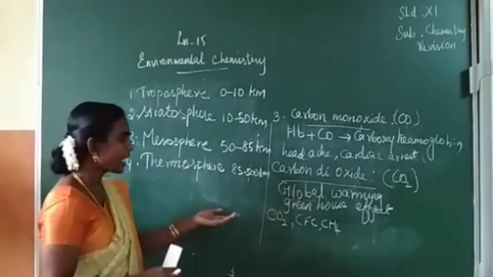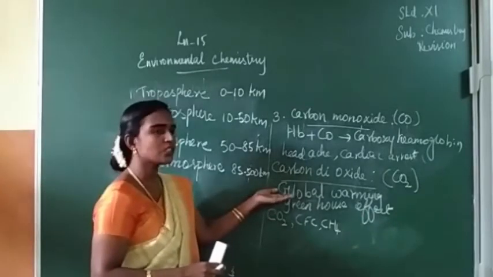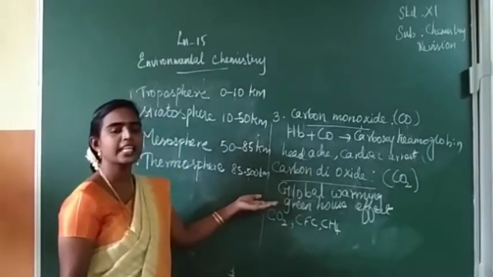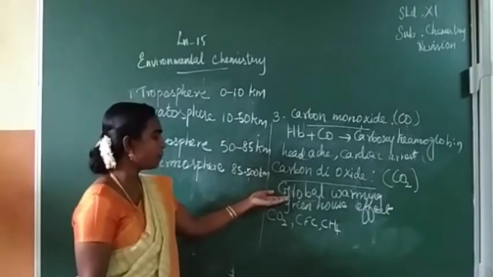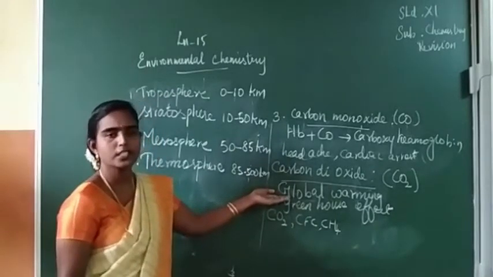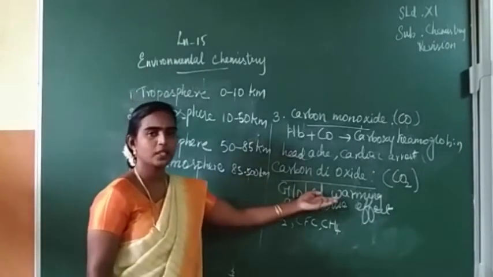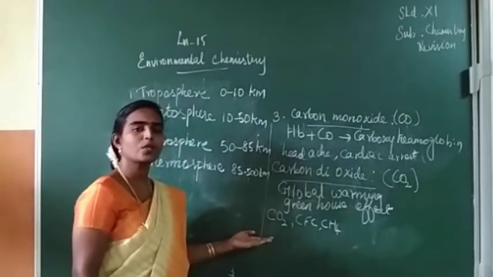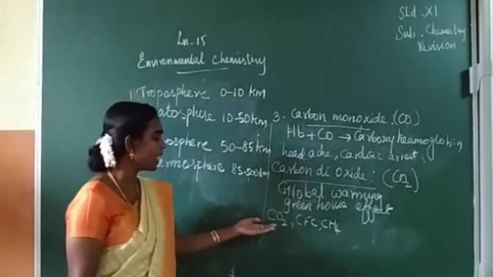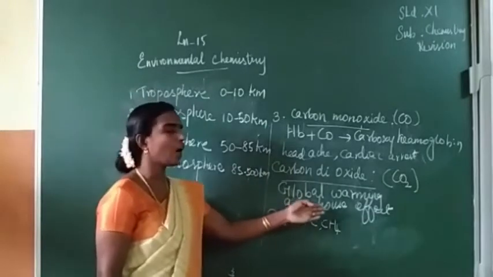So when it is re-emitted, the earth's atmosphere, that is earth's surface, is getting heat more. So this type of heating of our globe is called global warming. The gases which are responsible for this global warming are called greenhouse gases.